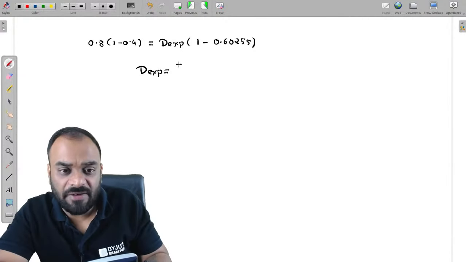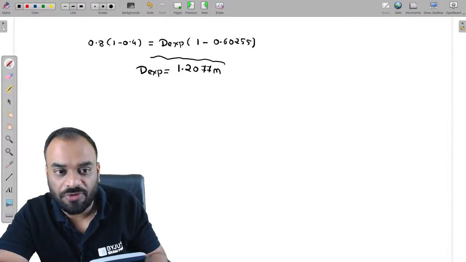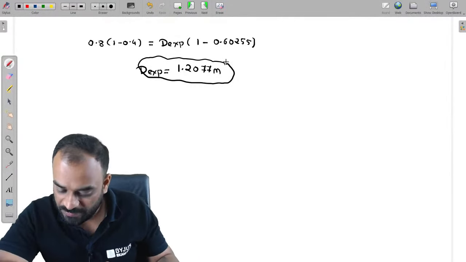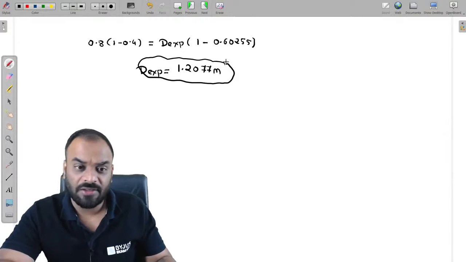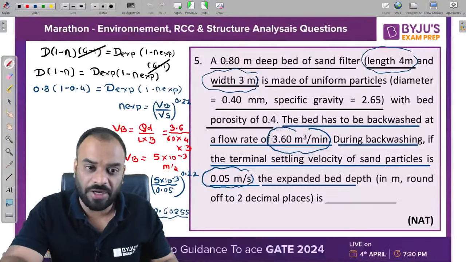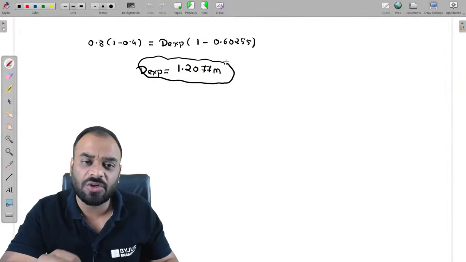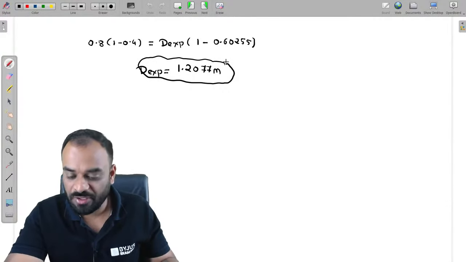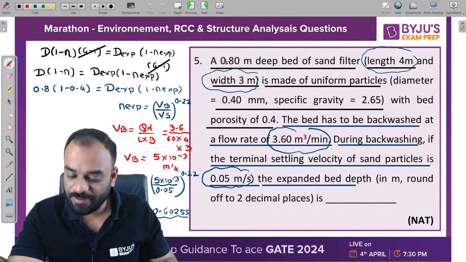We are getting a value of 1.2077 meter. Kindly check it. All of you are getting this answer or not? 1.20 something. Ayush, you are correct. Simply, you are also correct, which is very close. Either you can say 1.20 or 1.21 meter is the expanded depth of the filter bed. All of you are able to understand?